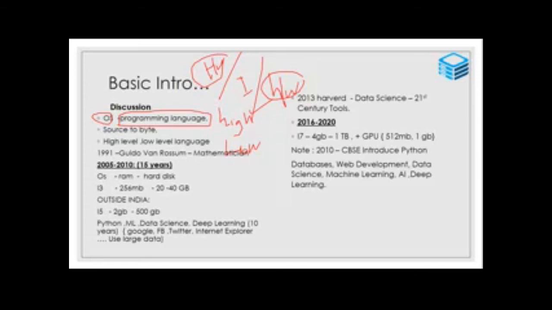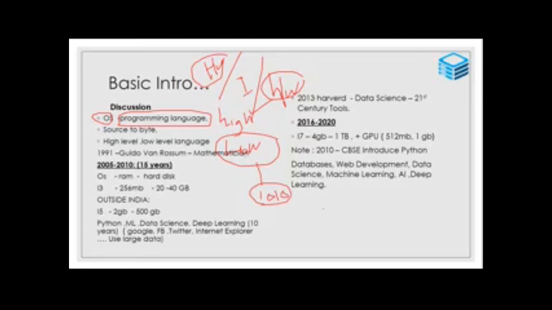We can easily communicate with it. What is low level language? It is assembly language, which is also called machine level language. That is 1010. These are machine codes, binary codes. These codes are understandable only by machines, not by human beings.